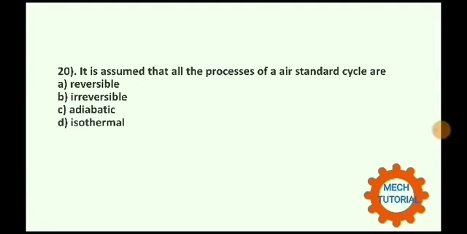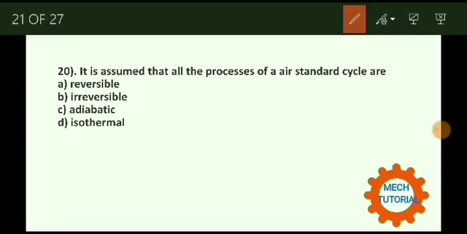Next question. It is assumed that all the process of air standard cycles are. Option number A, that is a reversible. This is also an assumption which is made during the air standard cycles. There are some assumptions.